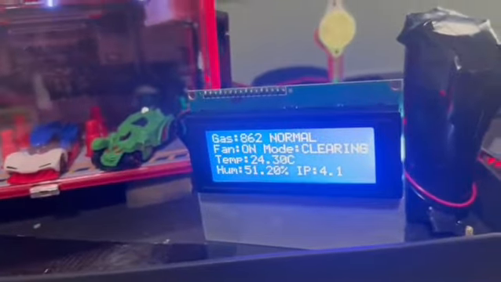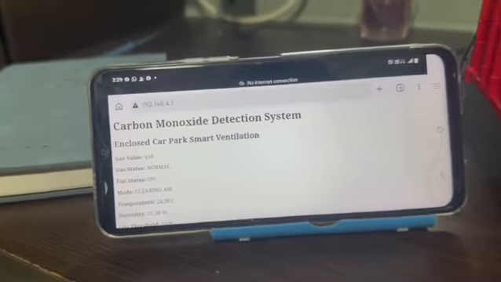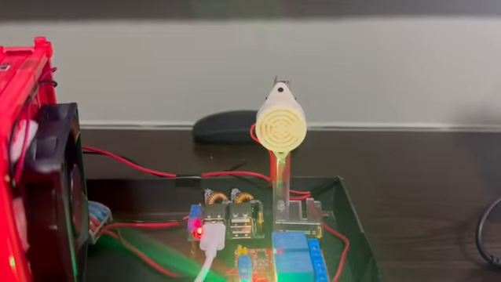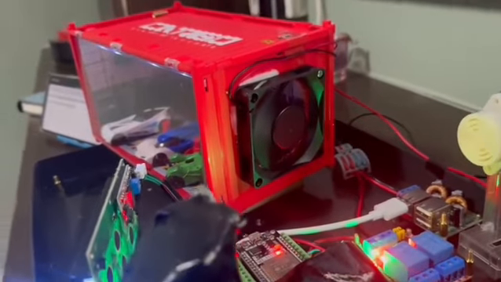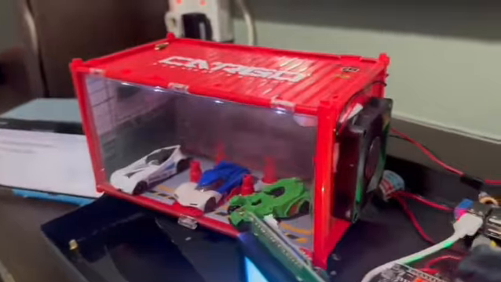For example, car park layout, ceiling height, airflow, exhaust fan locations, vehicle movement, and enclosed corners. All these are considerable, and only then can we decide how many sensors are needed for the specific car park. That's how we can calculate the number of sensors. And then we can say simply that a 250 square meter area can use around 1 to 2 sensors.